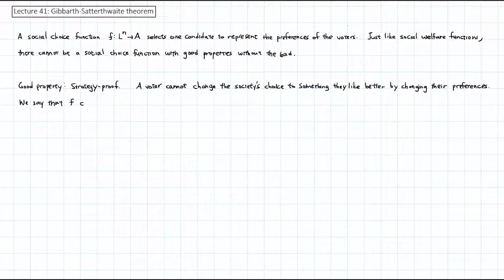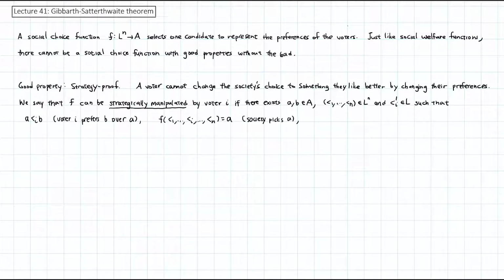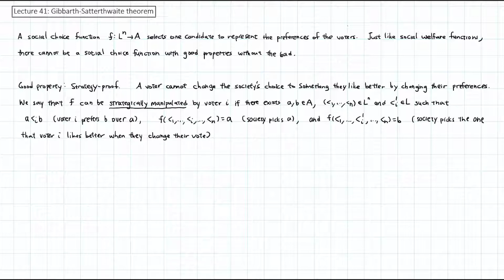We say that F can be strategically manipulated by voter i if there exist two candidates A and B, a voter preference in L^n, and some alternate preference for voter i such that voter i prefers B over A, the society picks A, and the society picks the one that voter i likes better, which is candidate B, when they change their vote. And we say that F is strategy-proof if F cannot be strategically manipulated.